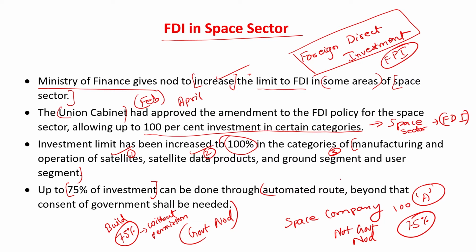Now this is called automatic route. Automatic route means you can come directly and make investments.